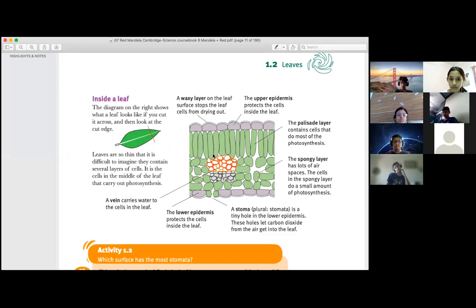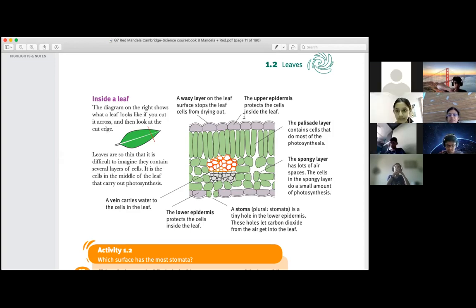See, questions are asked both ways. Either a diagram is given and you have to label it. It will be labeled like A, B, C, and it will be asked what is A, label B, label C. What is the function of part B? You have to name it and write its function. The other type is a direct question: draw an internal structure of a leaf. Understood? So then you have to draw this. Is it clear?